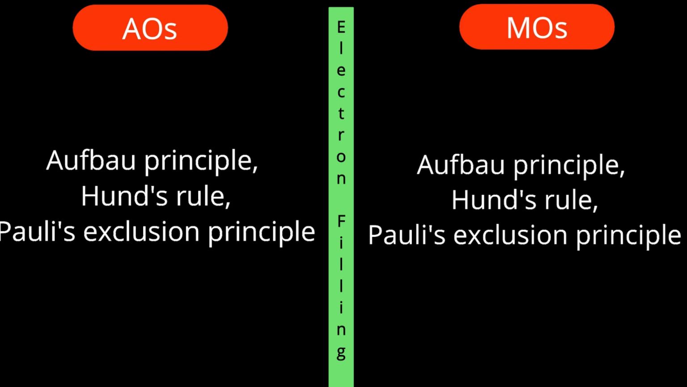So here also in molecular orbitals, we have to follow these principles, and this electronic configuration will decide the property of molecules. I hope from all this discussion, the comparison of atomic orbitals and molecular orbitals is clear to you.